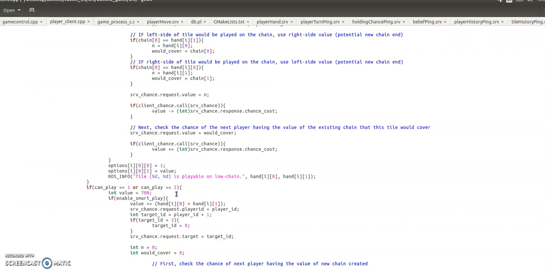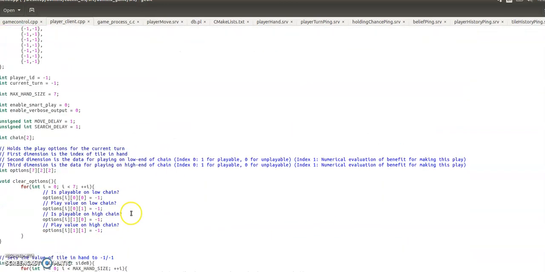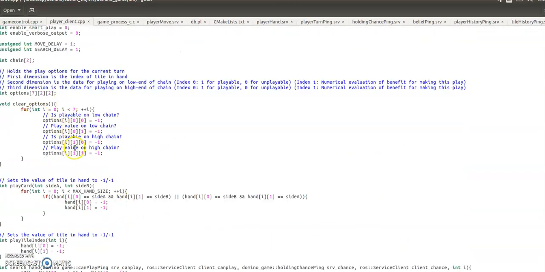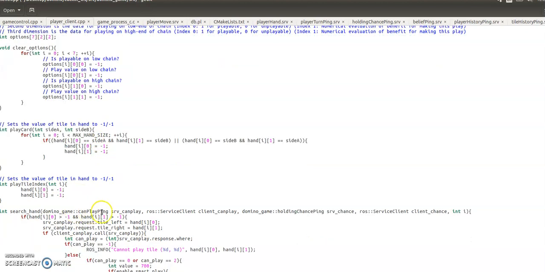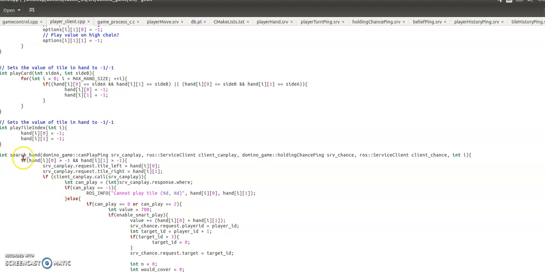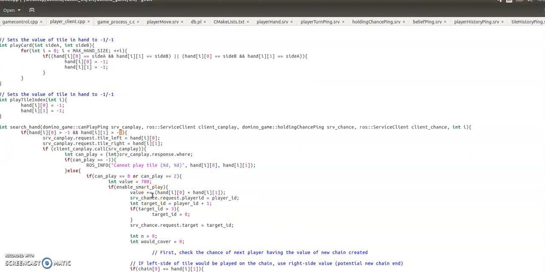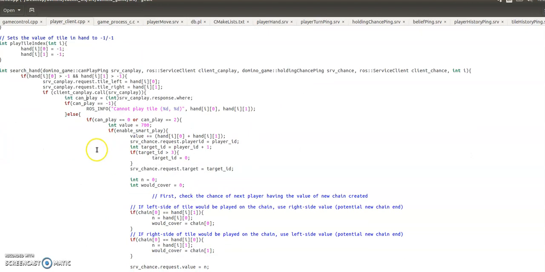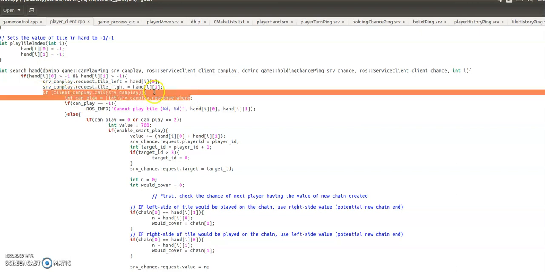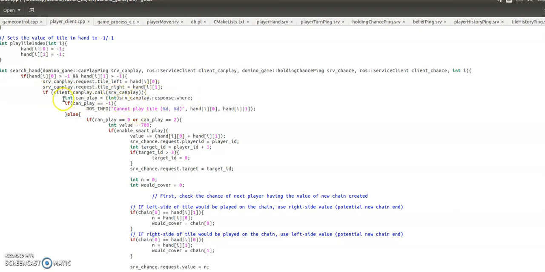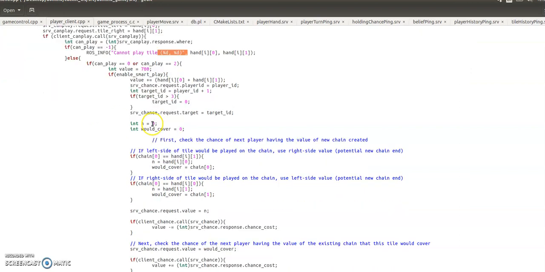So if we just scroll up here, that's the clear options there as well, very simple. Search hand, so that's all our services and clients there. Then int i is our index in hand. So you say if hand i, left side is greater than -1 and right side is greater than -1. So if we have a tile at this index in hand, then we're going to ask the server if we can play it through this service here. So we find out where we can play it. If it's -1, we know we can't play it. If it's anything else, we know there's somewhere that we can play it.